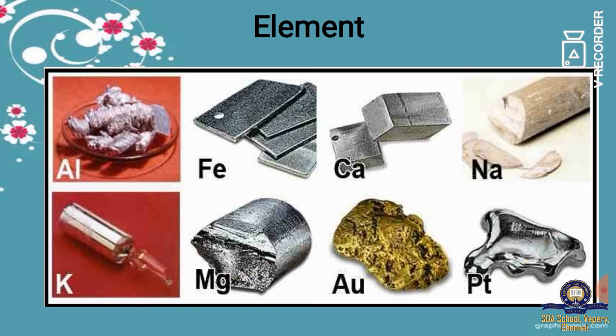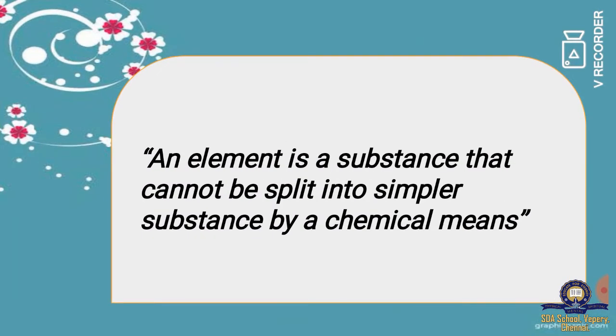All these are examples of elements. An element is a substance that cannot be split into simpler substances by chemical means. Are we able to split gold? No, we cannot do it. So it is also an element.